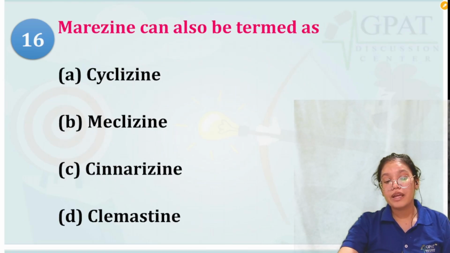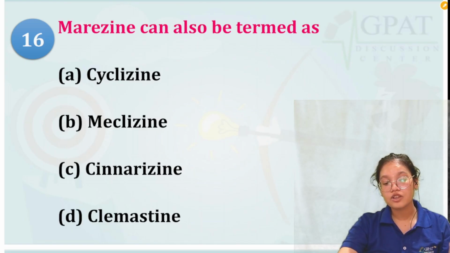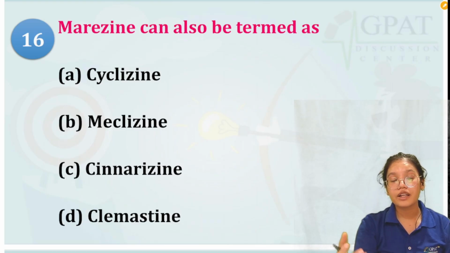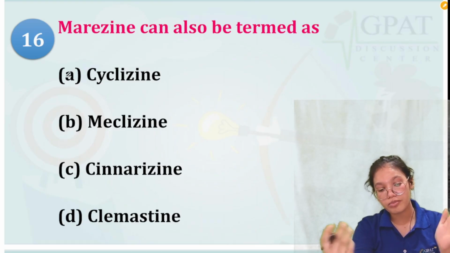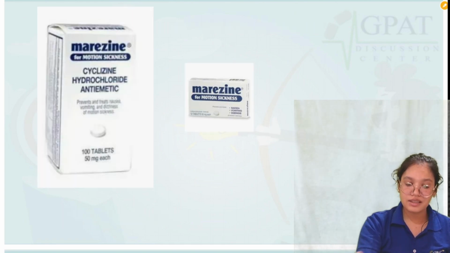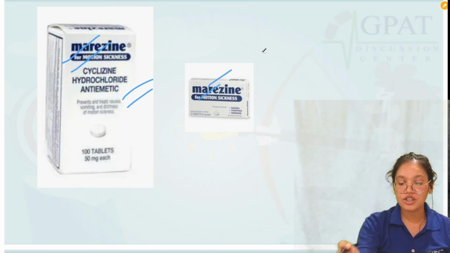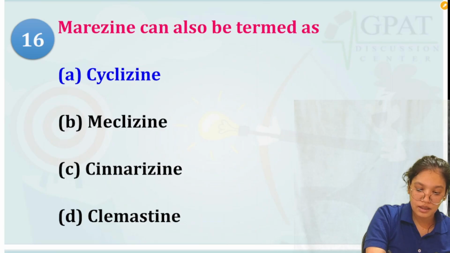Next, Marezine can also be termed as, now Marezine, that is a brand name again. So which drug is the marketed form? Which drug is marketed in the name of Marezine? So cyclizine is that drug. Marezine, cyclizine hydrochloride, it is an antiemetic drug. This is the packaging. So it is sold in the name of Marezine.